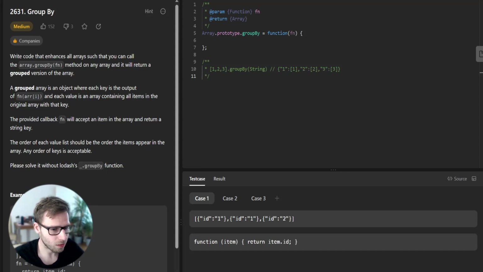We are going to tackle challenge 24 of the 30-day JavaScript LeetCode challenge, Array prototype groupBy. So let's dive right into it.